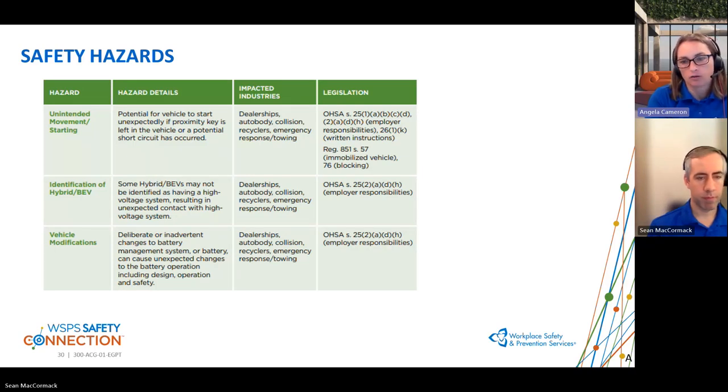And the last one that Sean did speak to, vehicle modification. So when we talk about souping up cars and tinkering in driveways, when it comes to electrical vehicles, when there are modifications being made, it could have an impact on the battery management system, especially if the modification does have to do with increasing the capacity of the battery.